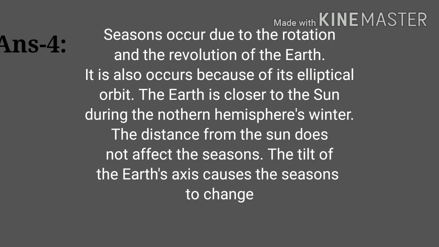It also occurs because of its elliptical orbit. The earth is closer to the sun during the northern hemisphere's winter. The distance from the sun does not affect the seasons. The tilt of the earth's axis causes the seasons to change.